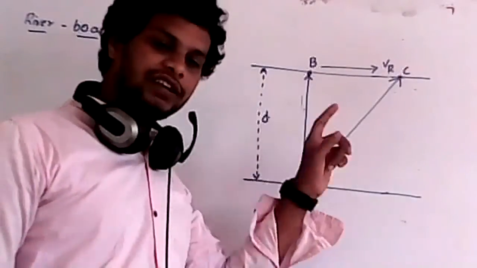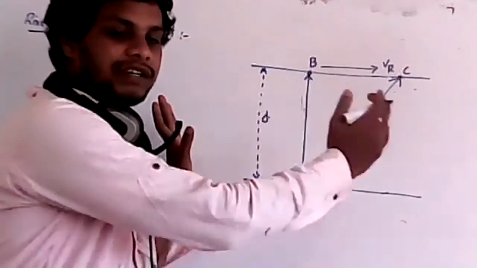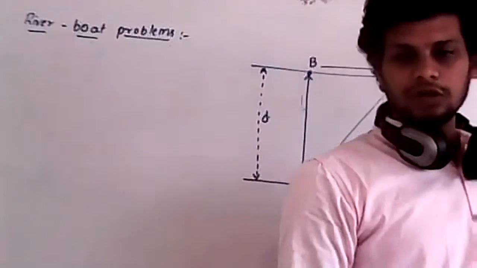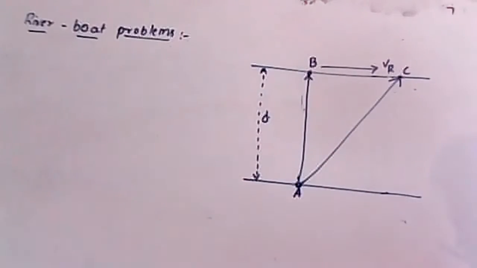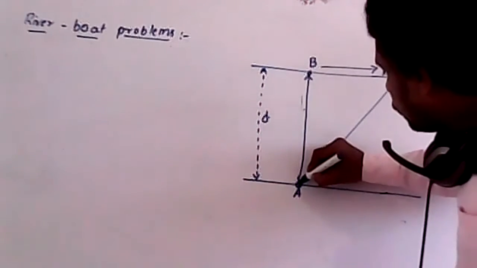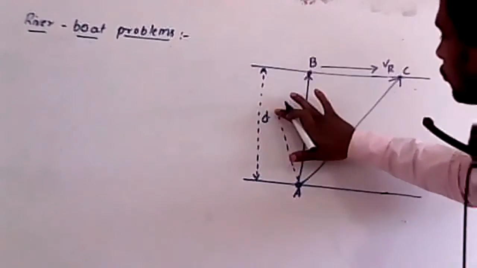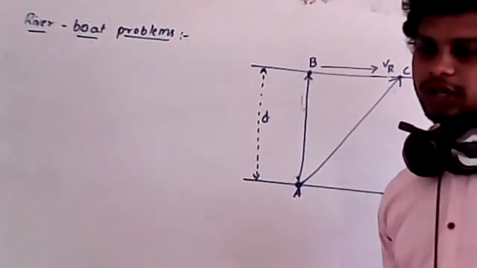Now to reach the destination, in which direction does he have to move, left side or right side? In order to reach the perfect destination, it has to move towards the left. If it is moving towards the left, because of the river flow, it reaches point B.